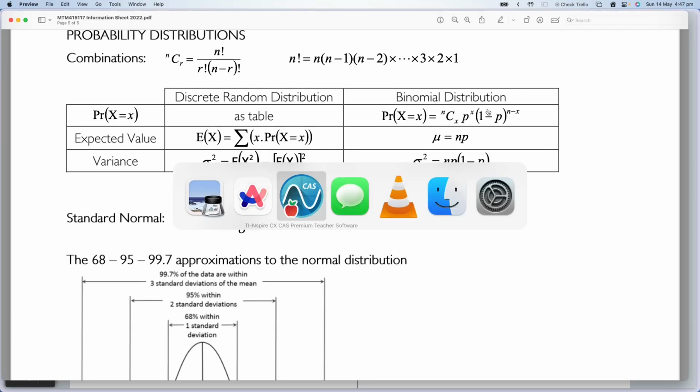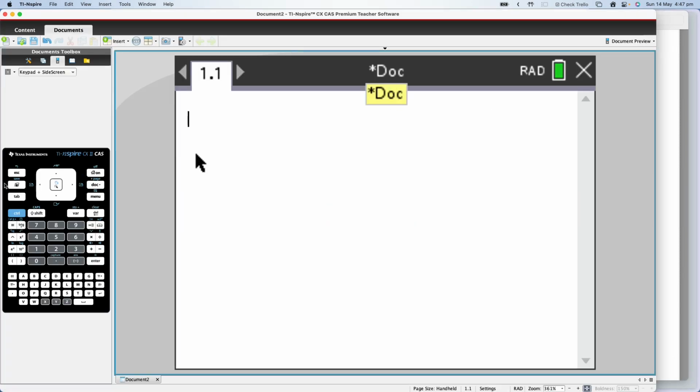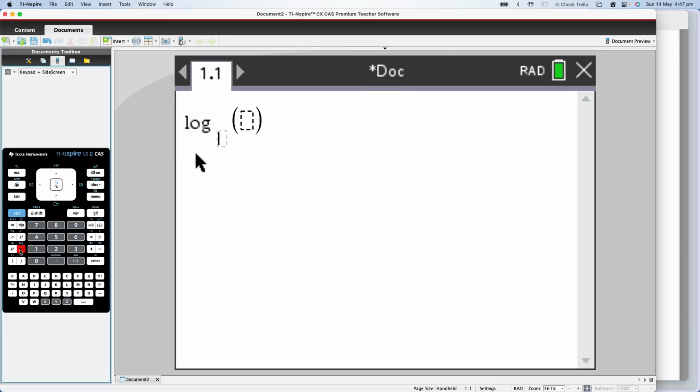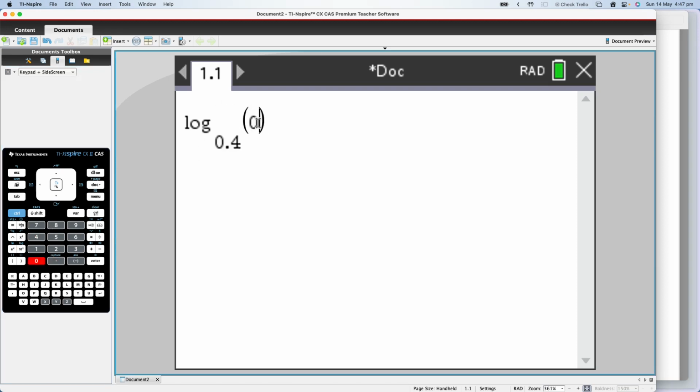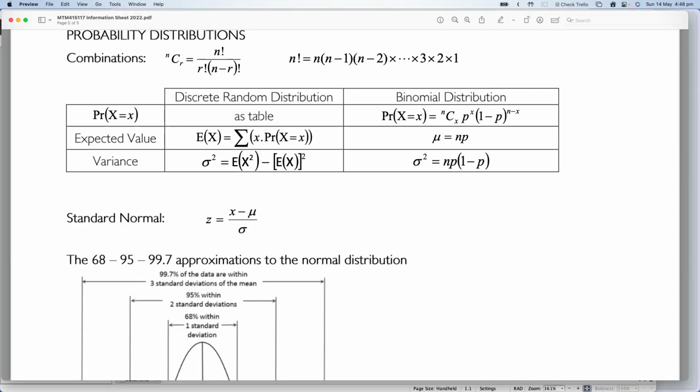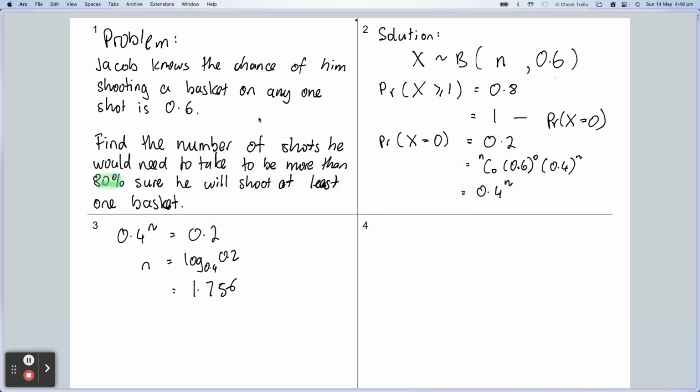I go control log, 0.4 is 0.2, and I get 1.756. Now, of course, Jacob can't take 1.756 shots. So what Jacob will need to do is take at least 2 shots to be 80% sure.